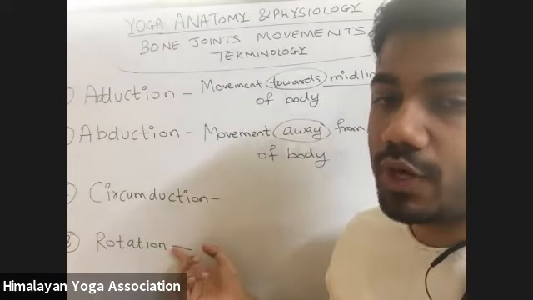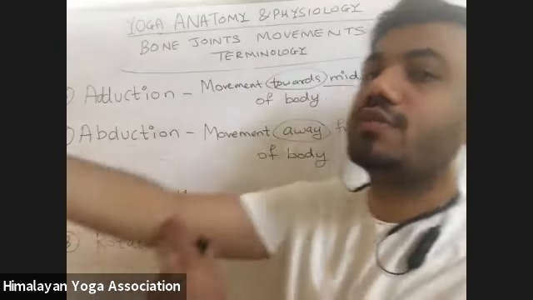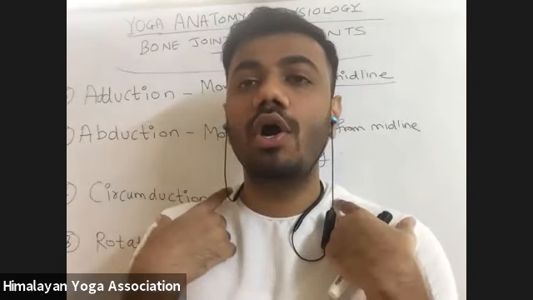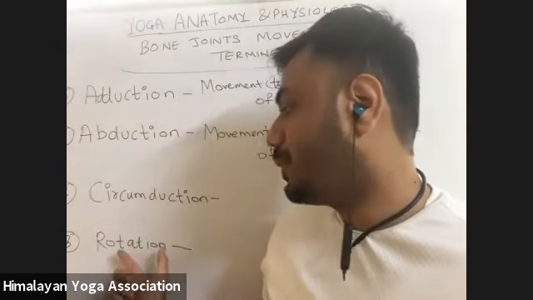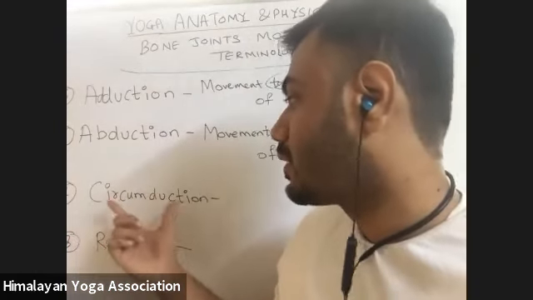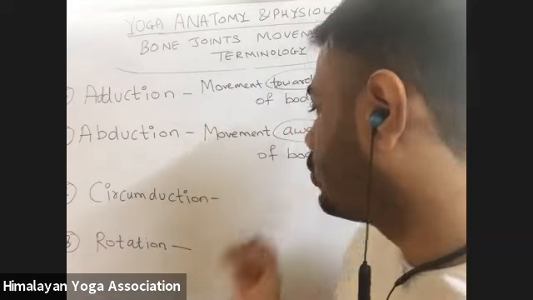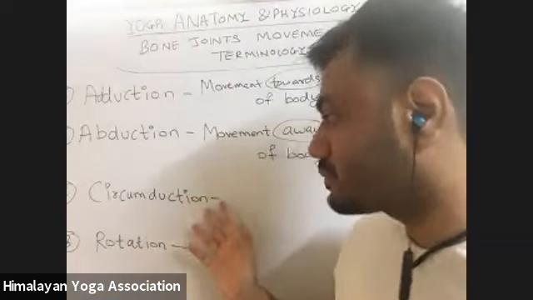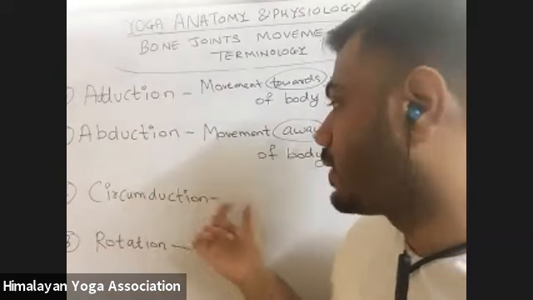And rotational movement is what? Pivoting or rotating around the axis of the long bone. Pivot is like twisting, as in a pivot joint. Pivot joint means twisting or rotating. Like the neck joint, which you saw yesterday as a pivot joint. That is nothing but our rotation or twisting completely. And circumduction is the movement of our limb in the shape of a cone, for example in our digits, our fingers. Got these four important terms as well?